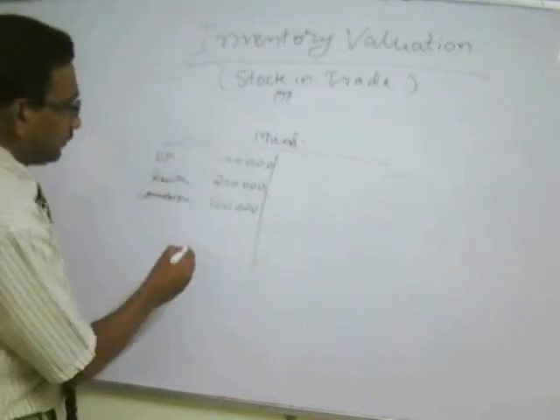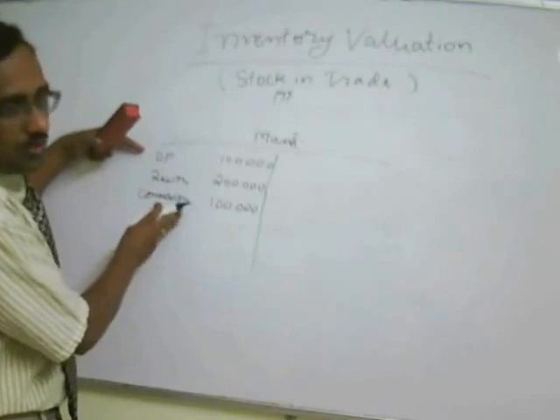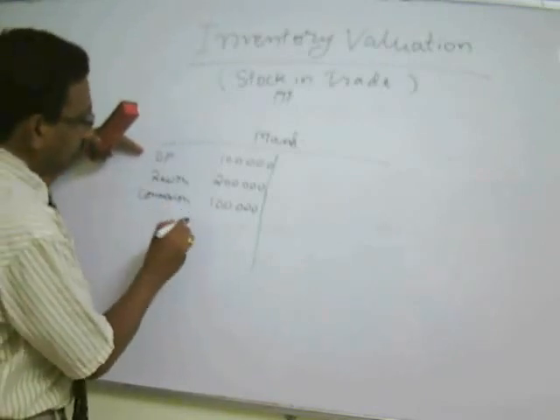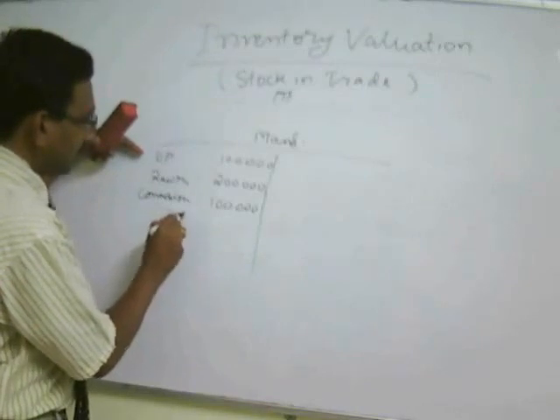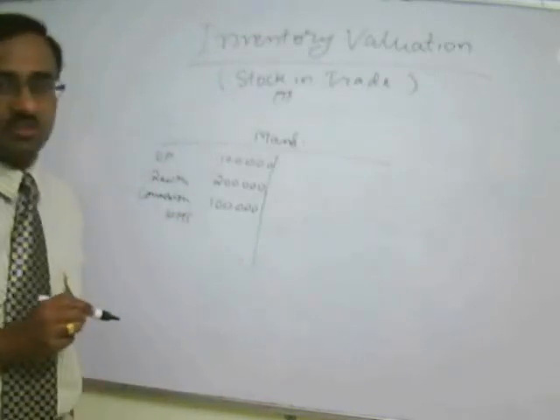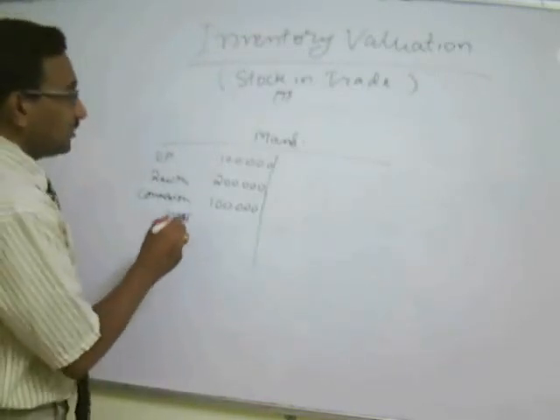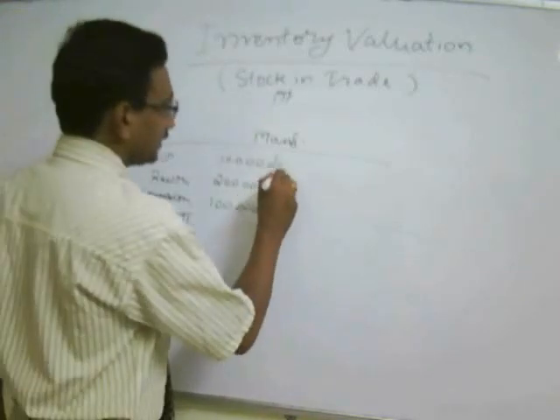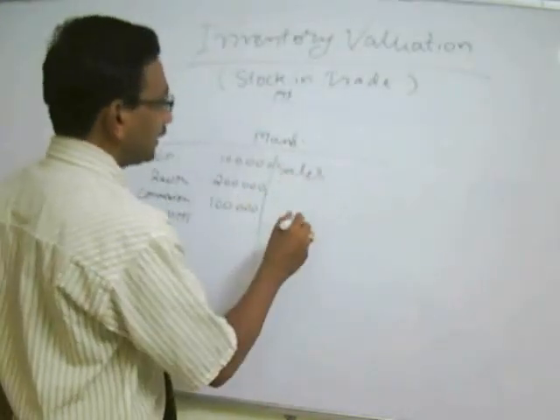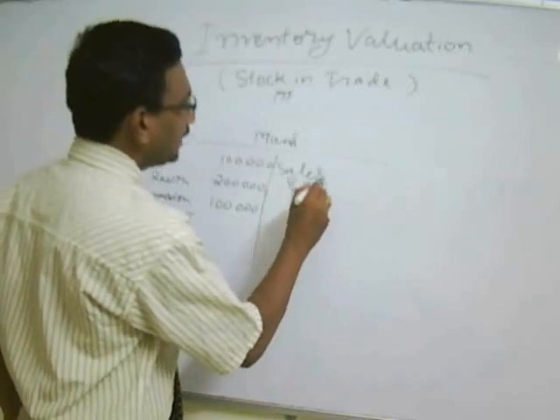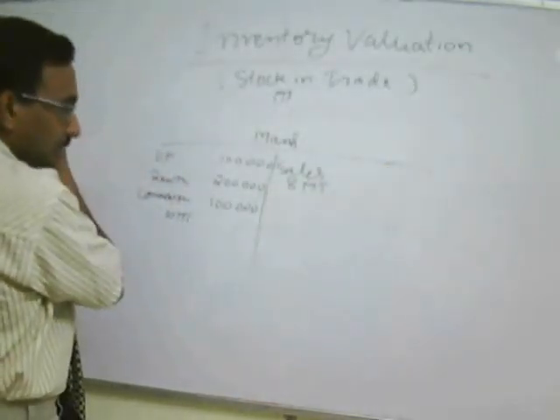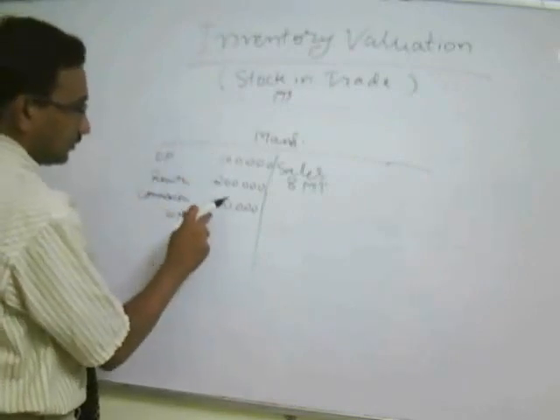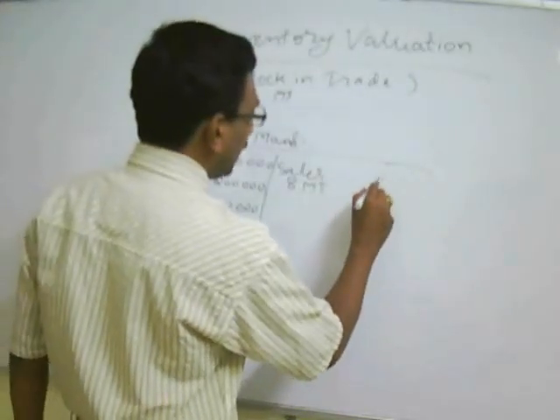Whatever amount you have applied generates 10 metric tons of finished goods. Out of this 10, we have sold 8 metric tons for, say, 5 lakh rupees.